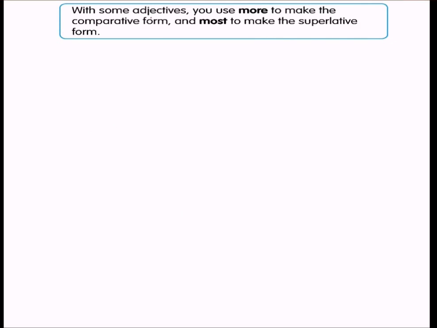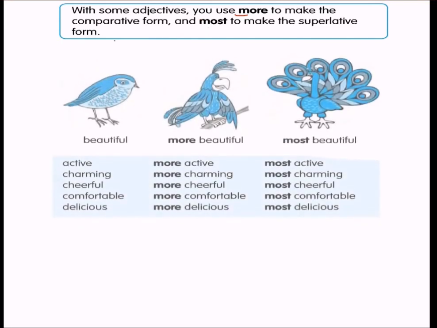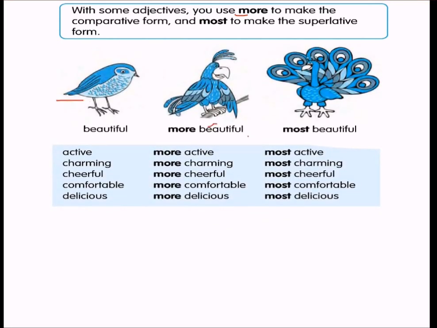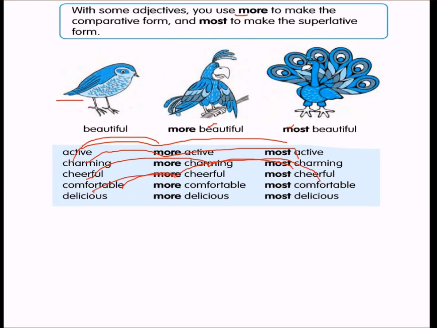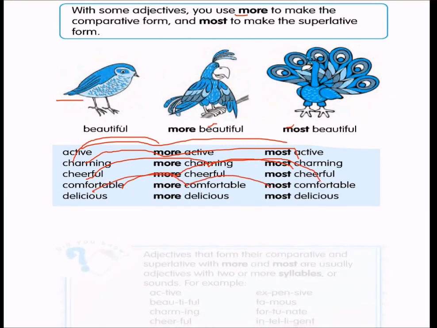With some adjectives, you must use "more" to make the comparative form and "most" to make the superlative form. Beautiful, more beautiful, most beautiful. Active: not "activer, activest", there is no word like this. Active, more active, most active. Charming, more charming, most charming. Cheerful, more cheerful, most cheerful. Comfortable, more comfortable, most comfortable. Delicious, more delicious, most delicious.